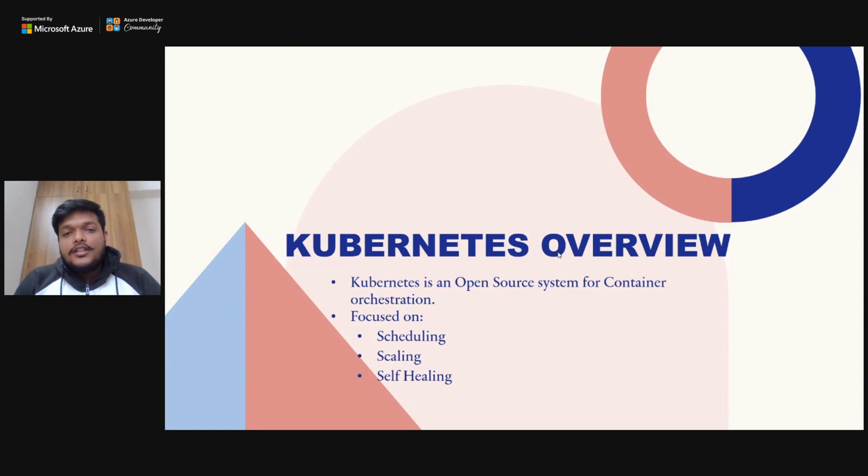So container orchestration means Kubernetes helps you manage the containers which you created, the containers which you are running, right? Multiple containers can be managed using Kubernetes very easily with a couple of commands run over kubectl, right? This is basically the main functionality of Kubernetes.